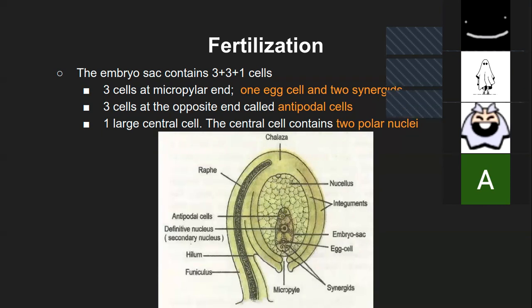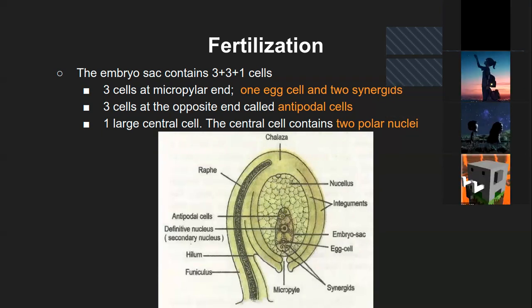Any question now? Yeah, sir. Sir, in this diagram, this antipodal, sir, outside that is nucleus. Where is the outside nucleus? Outside the sac of the antipodal cells, it is definitely nucellus. It is not nucleus. Nucellus, these are the nourishing cells. You are referring to this part? Yes. It is nucellus. It is not nucleus.